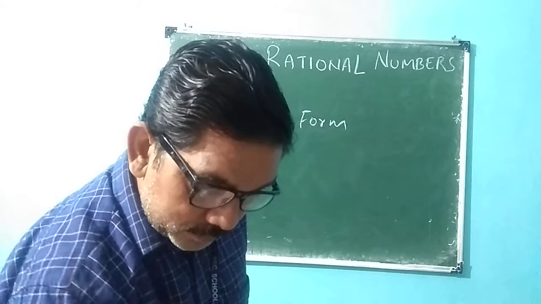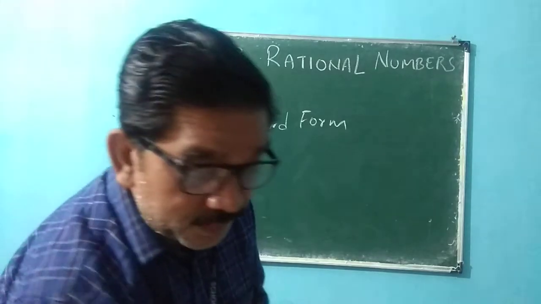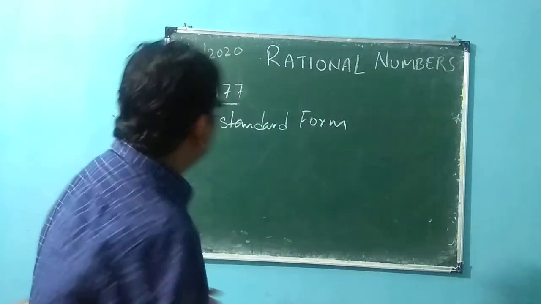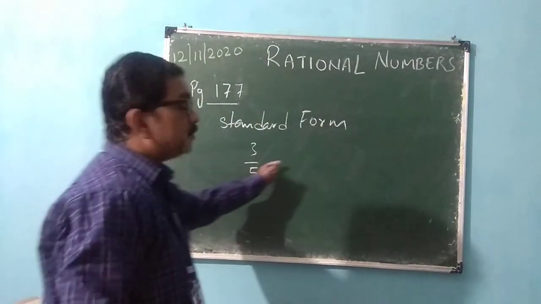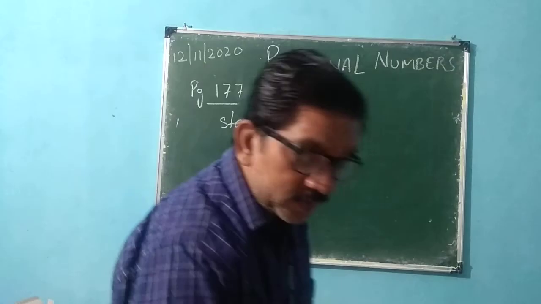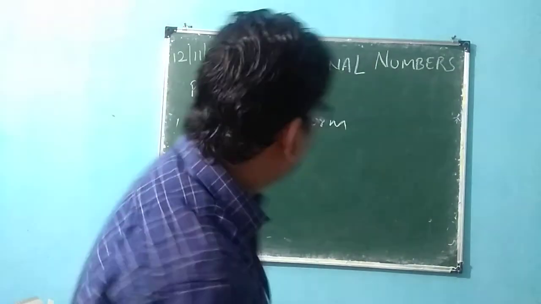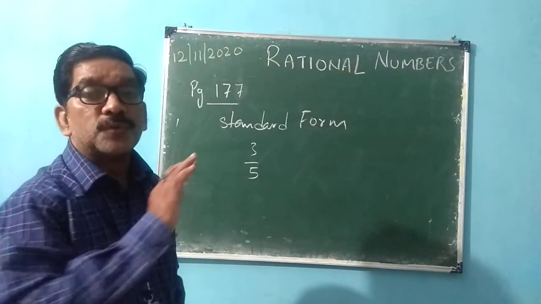Now see, standard form are those numbers which cannot be reduced further. No common factors are there. For example, if I write 3 by 5, now 3 by 5 cannot be reduced to the lowest term. So this is called standard form. You can say that numerator and the denominator have no common factor.